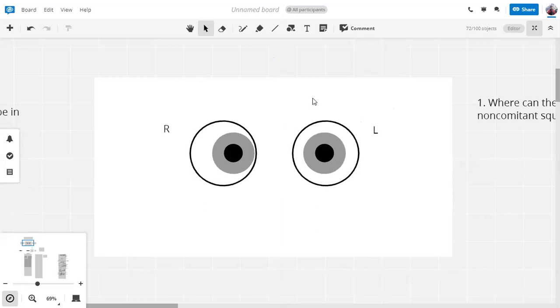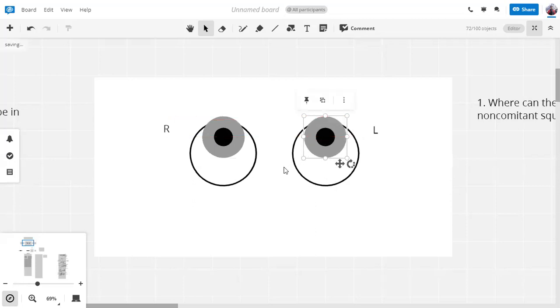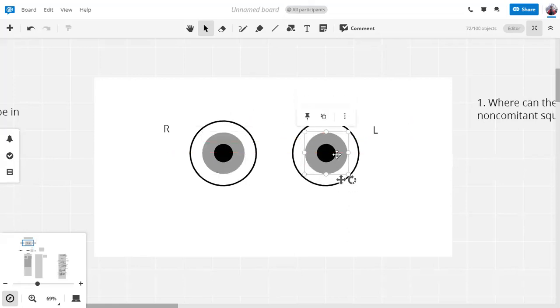But this abnormal relationship of the eyes with each other is present only in one position of gaze. It is not in every position of gaze. When I tell him to look at the center, he looks at the center, and the abnormal relation disappears. I tell him to look upwards and he looks upwards. The relationship is normal. So when the abnormal relationship between the eyes is present only in one or two directions of gaze, that abnormal relationship is called a non-commitment squint. I hope you've understood this.